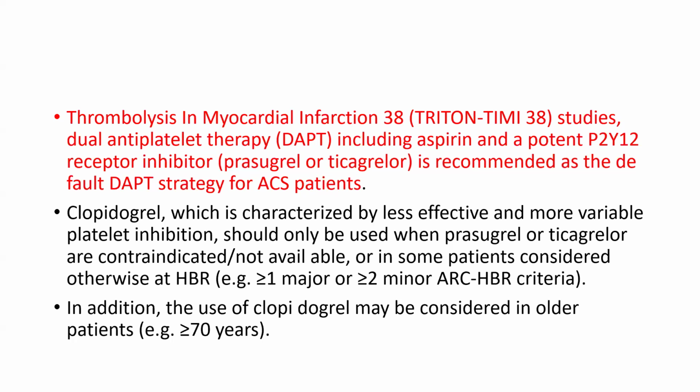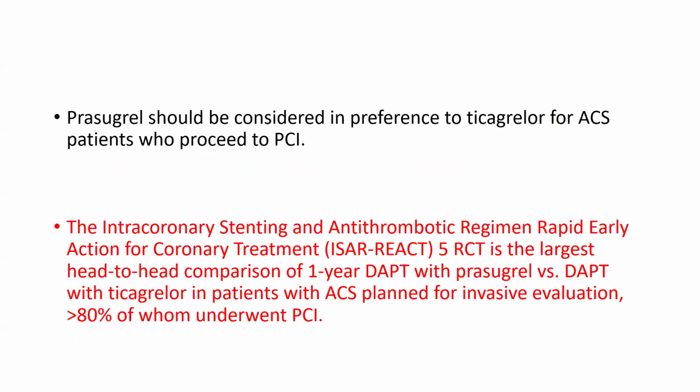In addition, the use of clopidogrel may be considered in older patients, that is, more than or equal to 70. Prasugrel should be considered in preference to ticagrelor for ACS patients who proceed to PCI.